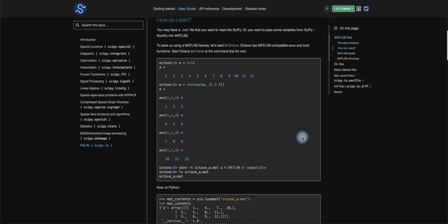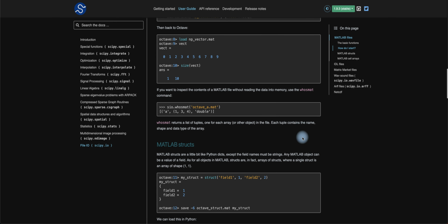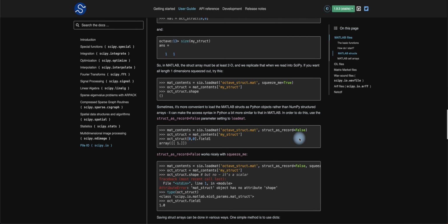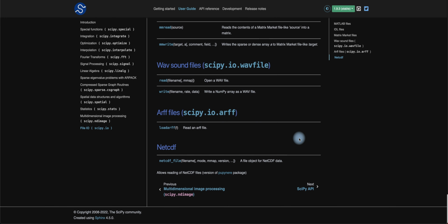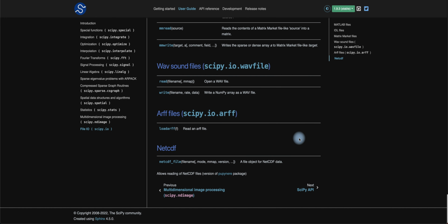And this is how they shape up here. MATLAB structures, MATLAB structs, are a little bit like Python dicts, except the field names have to be strings, right? And you can scroll all this down, see how MATLAB works, how cell arrays work, and boom, there you have it, ladies and gentlemen.